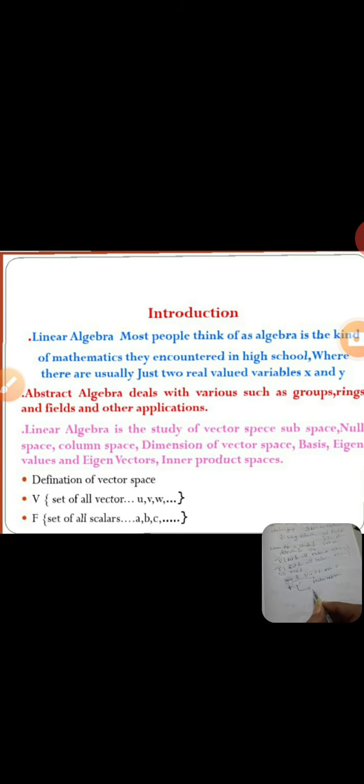Here plus is called vector addition. Dot is called, what about C dot? Scalar multiplication. Two names are there. What about C? Two binary operations, one plus and one dot. Plus is called vector addition. Dot is called scalar multiplication.